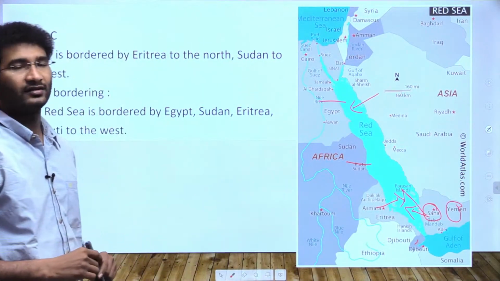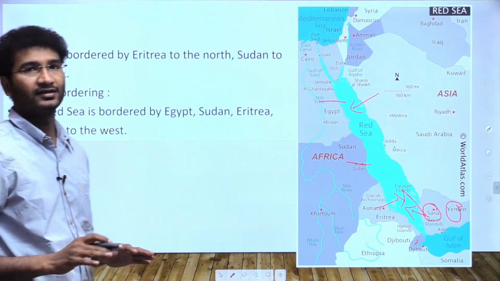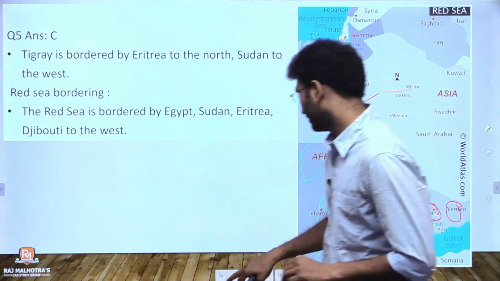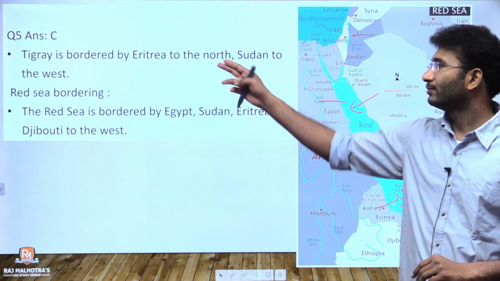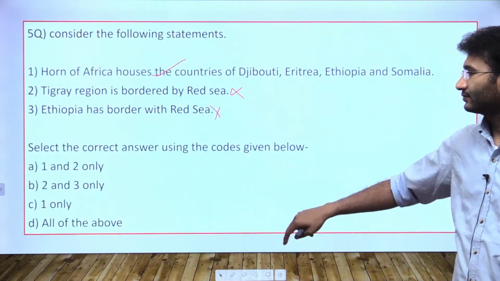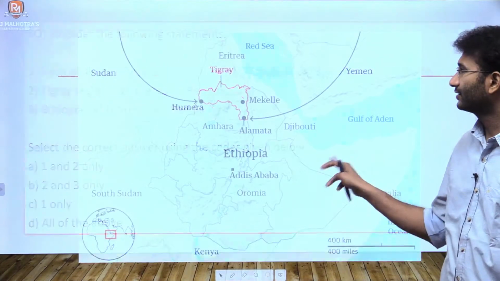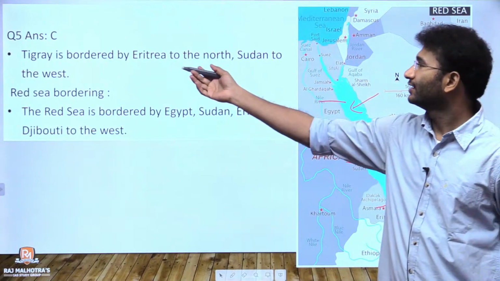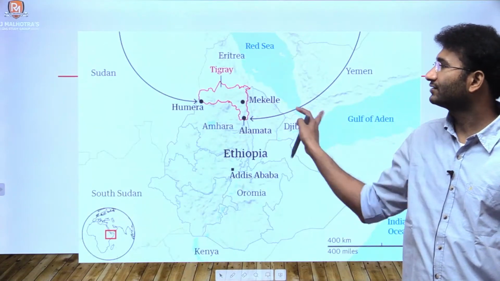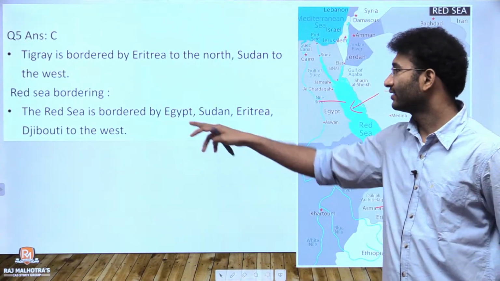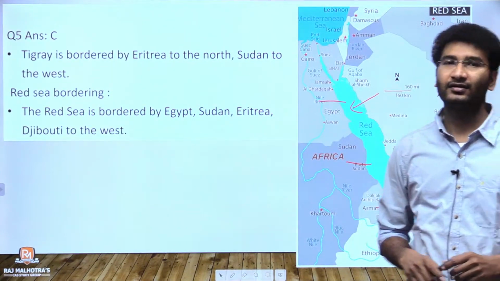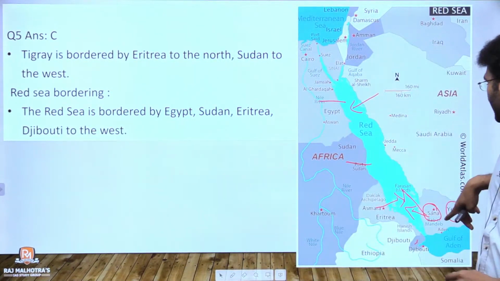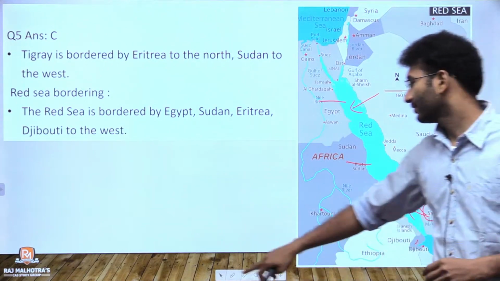These are the countries that border the Red Sea. Ethiopia does not have a border with the Red Sea. So the correct answer would be option C. Only statement 1 is right. Tigray is bordered by Eritrea to the north and Sudan to the west. The Red Sea bordering countries are Egypt, Sudan, Eritrea, Djibouti, Yemen and Saudi Arabia.